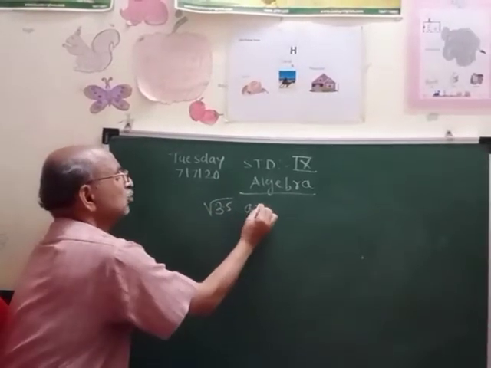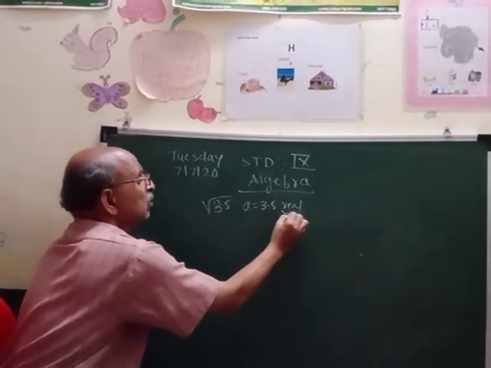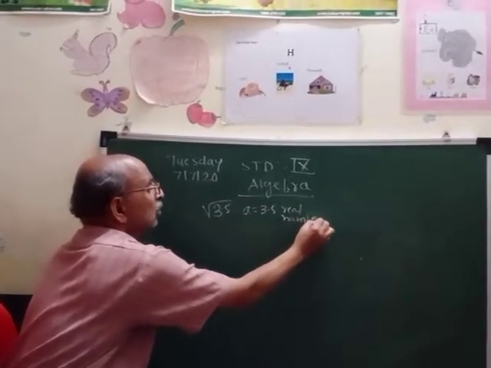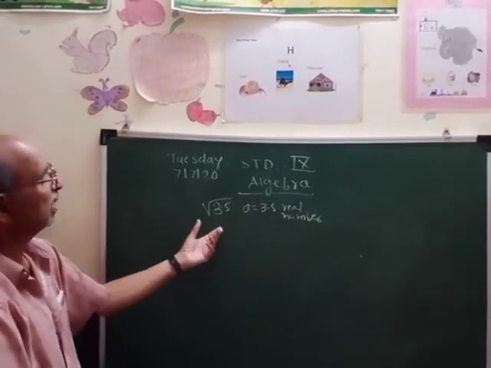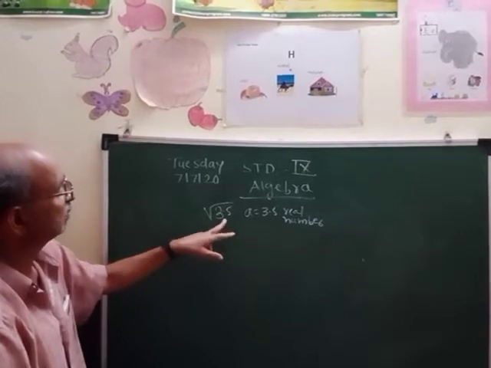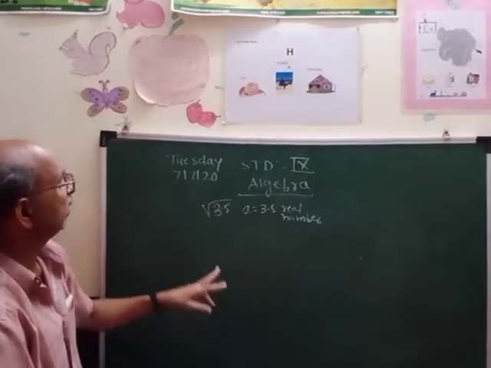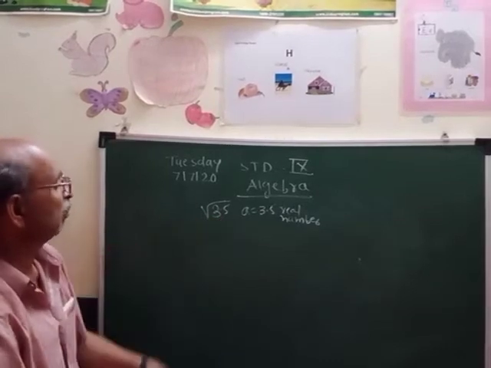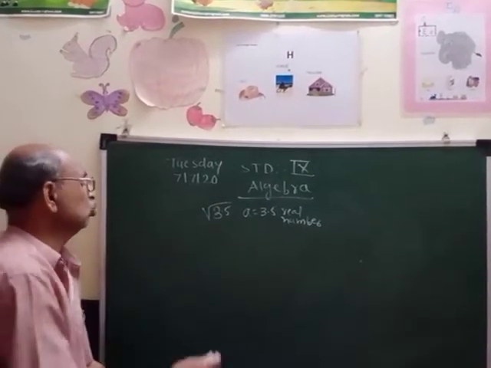A is equal to 3.5, which is a positive real number. So we have to show it geometrically, means by using the compass we have to show this real number on the number line. So this is square root 3.5. Now I will show you how to show this geometrically.